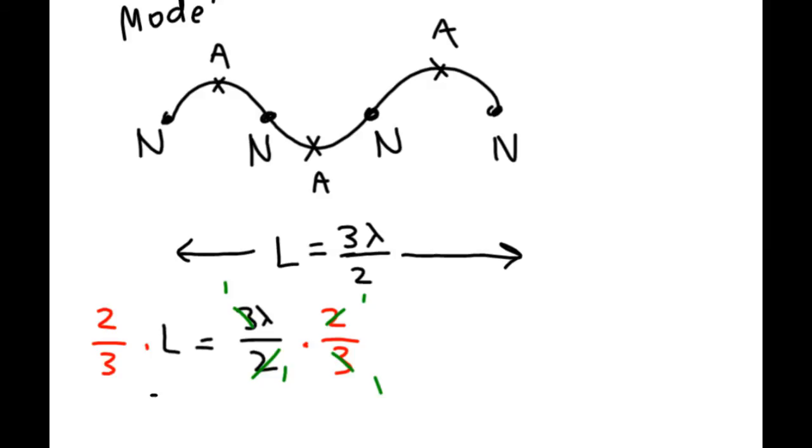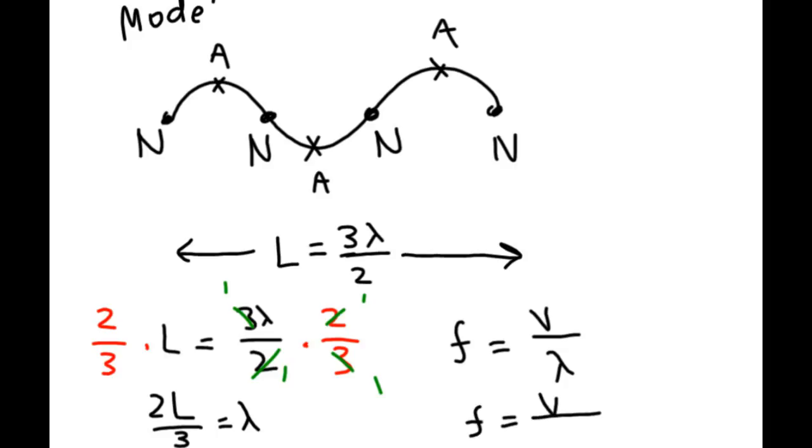So what do I get here? I have 2L over 3 is equal to lambda. So the wave speed equation looks like this after isolating frequency. And I'm going to replace lambda with, you guessed it, 2L over 3.